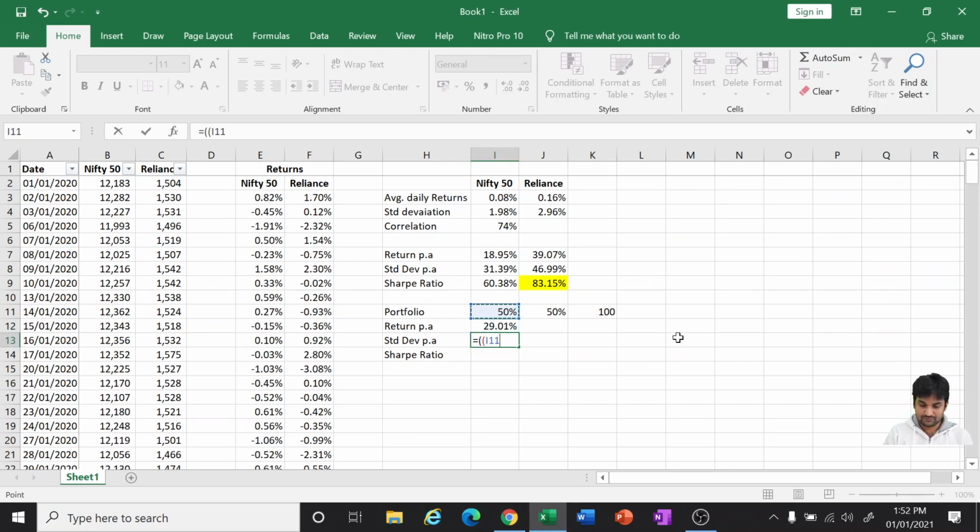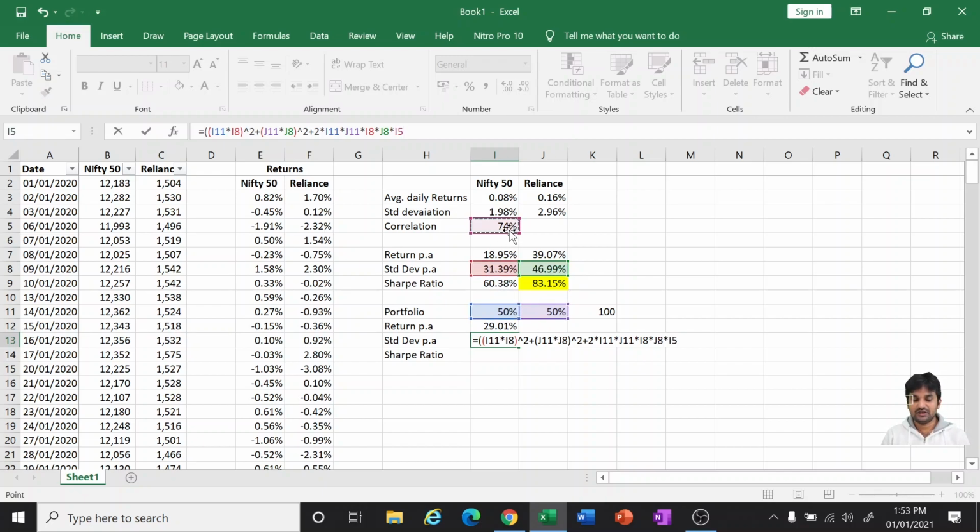The weight of the first asset into the standard deviation of the first asset squared, plus the weight of the second asset into the standard deviation of the second asset squared, plus 2 into weight 1 into weight 2 into standard deviation into correlation.